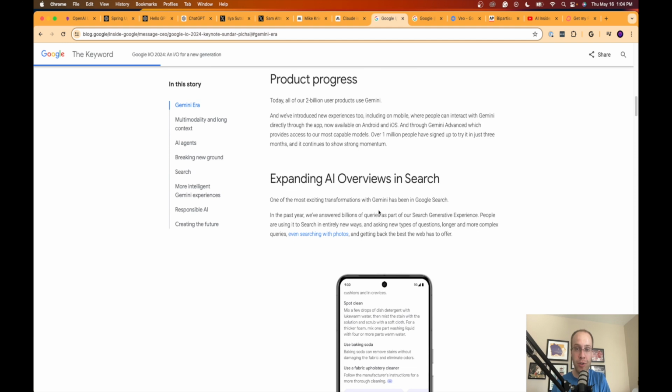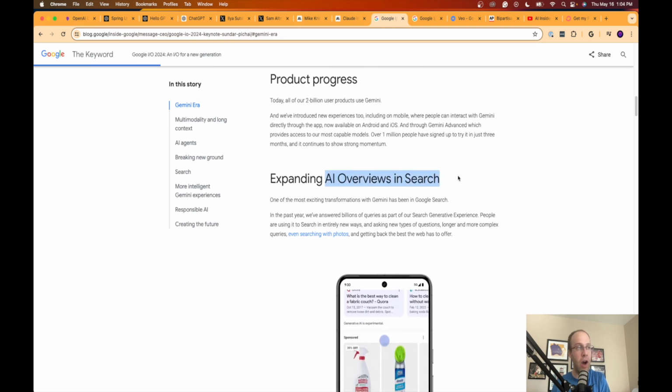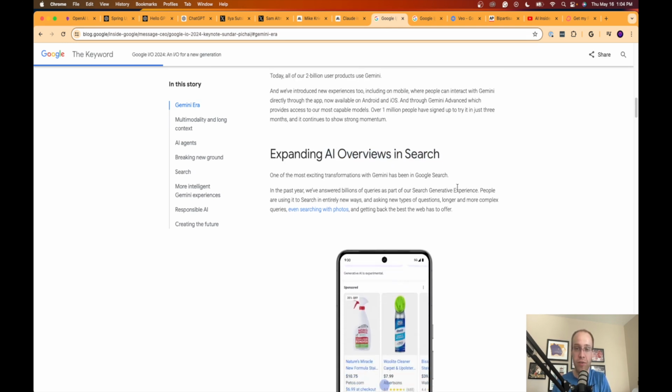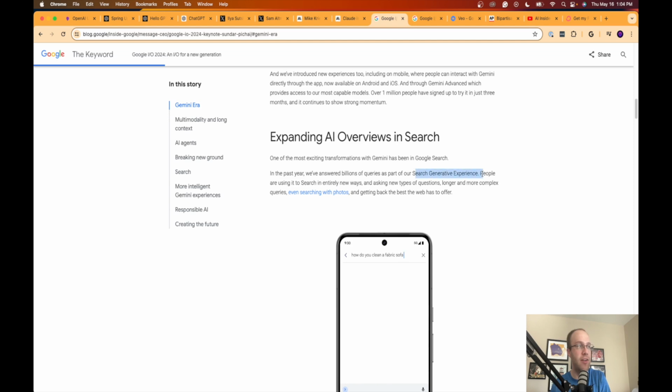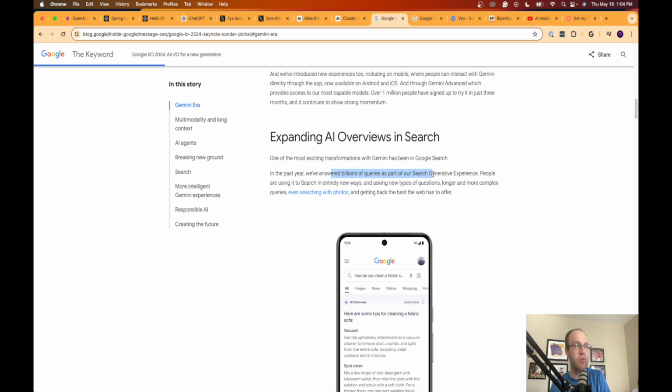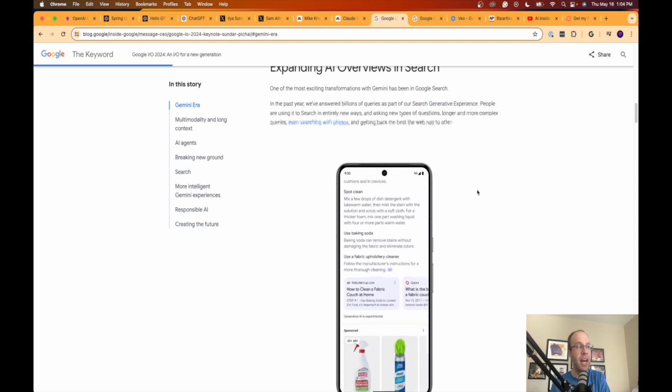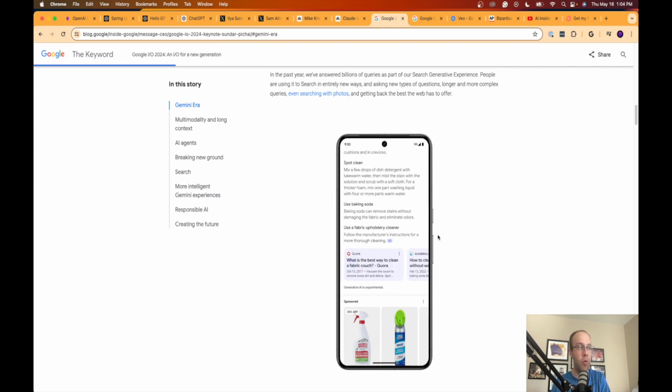They talk about how we're in the Gemini era, and there's all this information about Google Gemini. But the first thing that's very interesting is AI overviews in search. Those of you who are in the SEO space like myself know Google launched what was called Search Generative Experience. I believe that came a year ago. It says in the past year, we've answered billions of queries as part of our Search Generative Experience, also known as SGE.